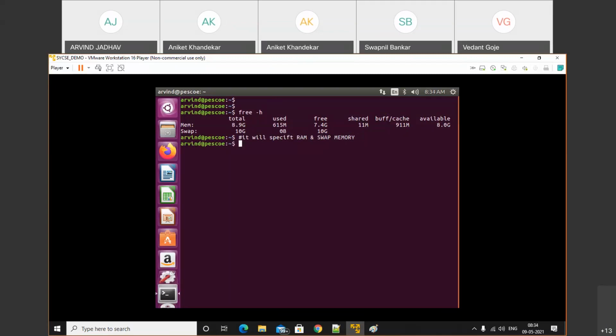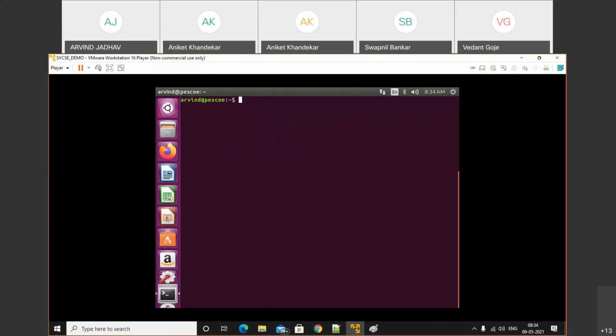See, when we turn off the swap with sudo swapoff -a, your swap memory is not in use. One minute. Do swapoff -a.